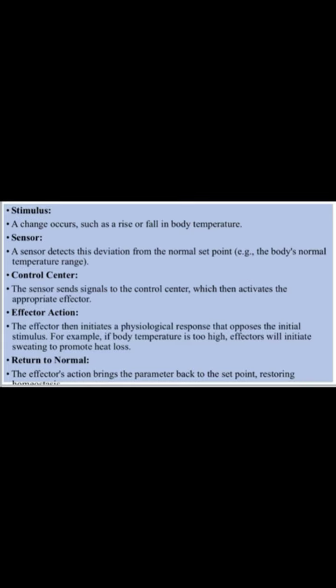Negative feedback mechanism. Stimulus: a change occurs, such as a rise or fall in body temperature. A sensor detects this deviation from the normal set point, for example, the body's normal temperature range. Control center: the sensor sends signals to the control center, which then activates the appropriate effector.